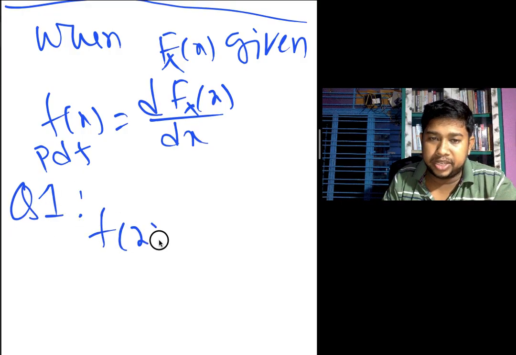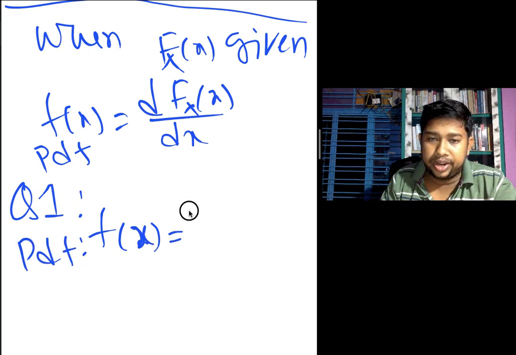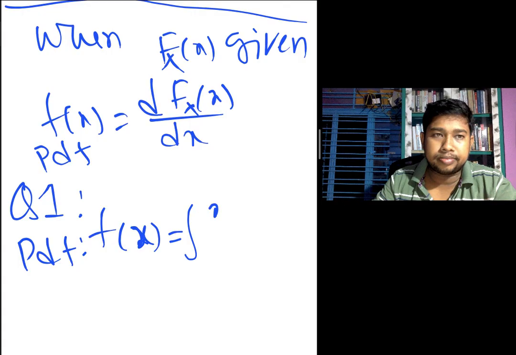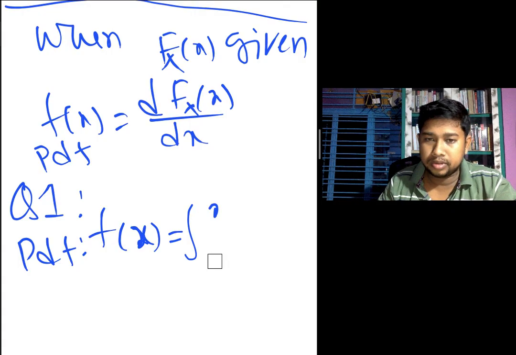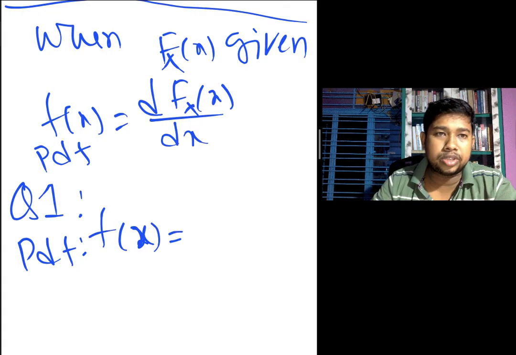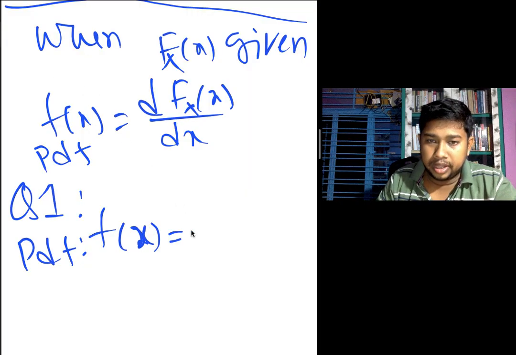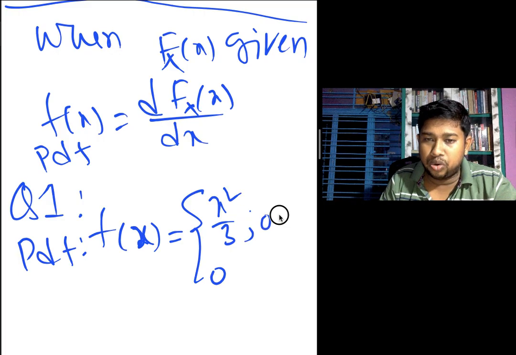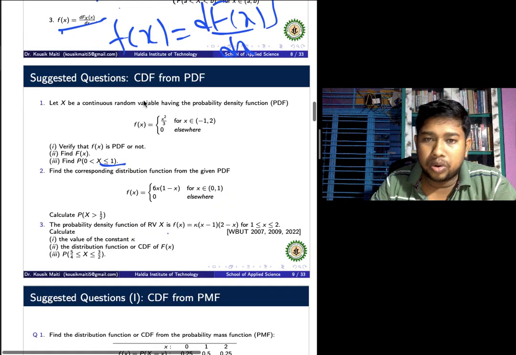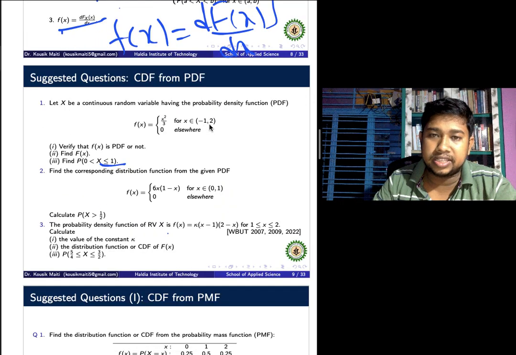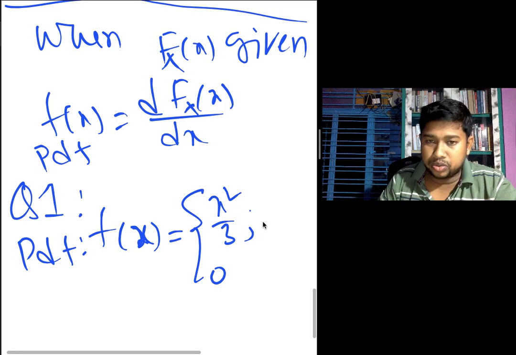The function f(x) is given as a probability density function. The question: f(x) equals x squared by 3 for the interval minus 1 less than x less than 2, and 0 elsewhere.